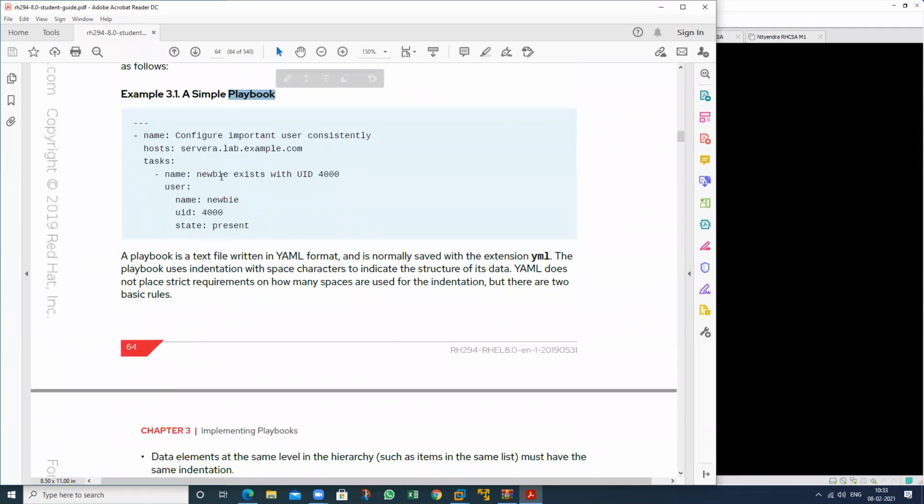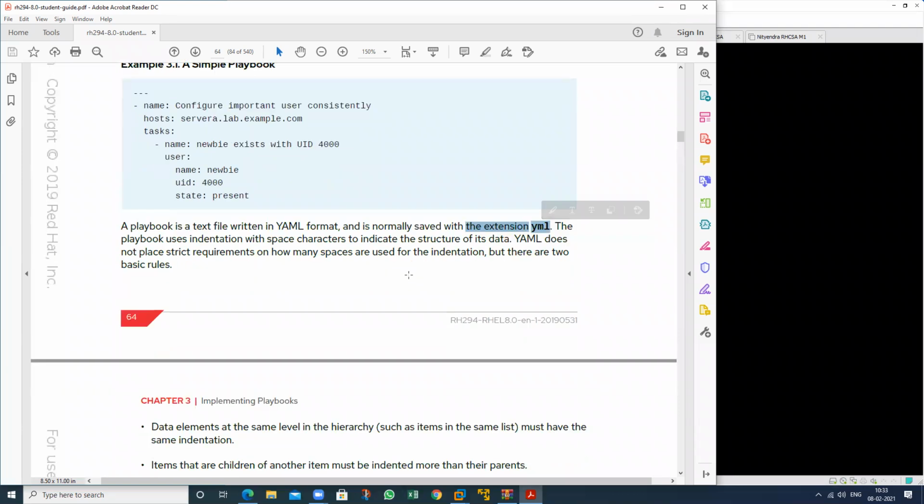If we want to create a playbook, the format of the playbook is YAML, or in short we can use YML format. So a playbook is just a text file written in which particular format? YAML format, and in short format. This is just like an extension. Suppose you want to create a script file, which extension will you use? .sh. Same like this, we use this particular extension.